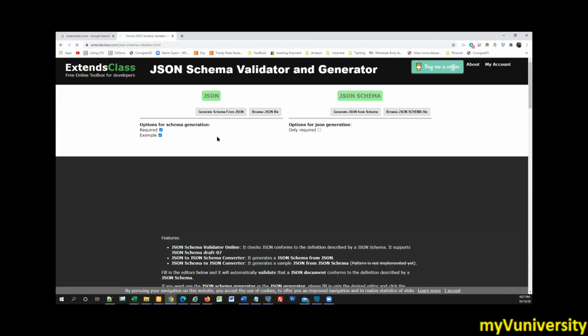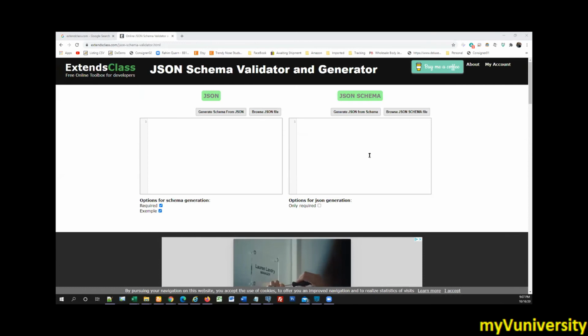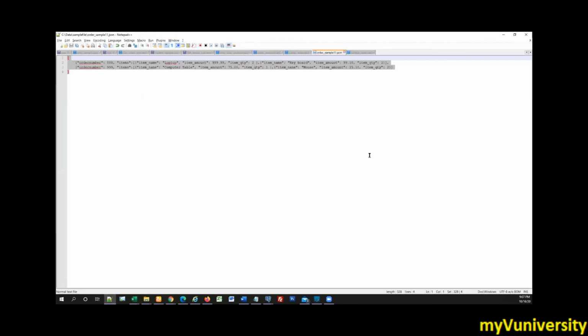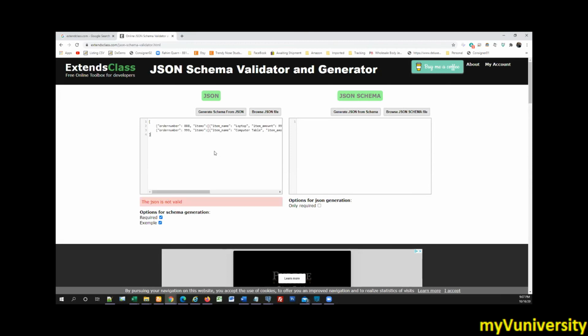So I'm going to paste here. Now, what it says, we want to validate. Of course, I'm not used to this tool, but yeah. JSON schema validator will help us only to validate the schema. Just try to generate the schema. If it is invalid, it will tell you the problem. Put it inside the right and try to generate the schema. That's what JSON is not invalid. Somewhere we are missing something.